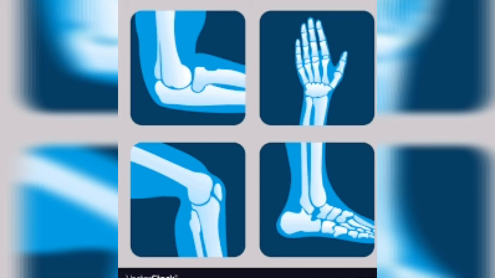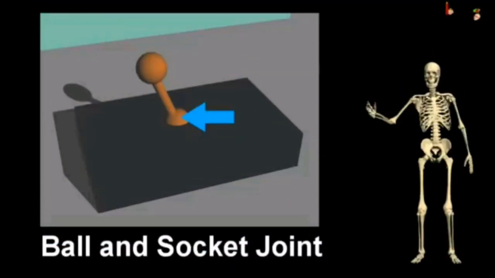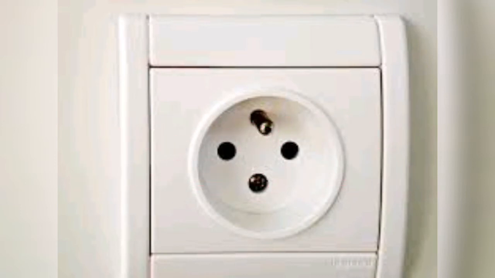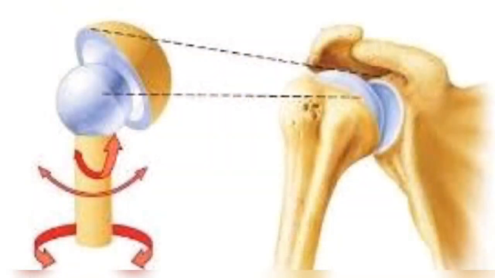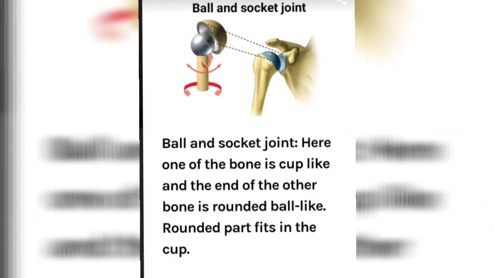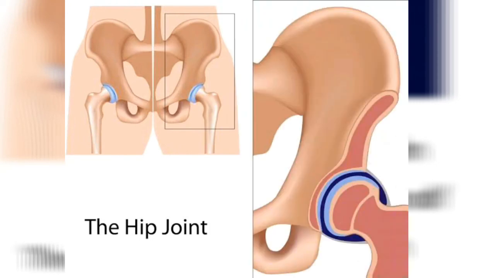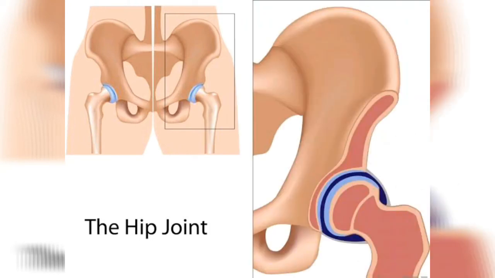Next joint is your ball and socket joint. This joint allows the maximum movement. In this joint, the end of one of the bones is round like a ball. So the round end of one bone fits into the hollow part or the socket of another bone. Therefore, the name is ball and socket joint. For example, the hip and the shoulder joints are examples of ball and socket joints in our body.